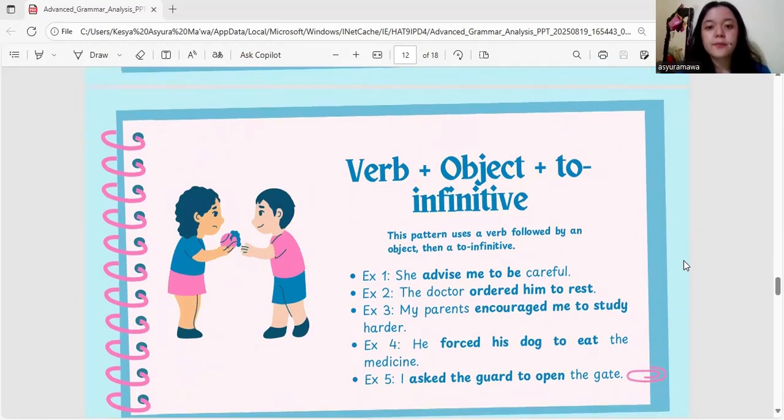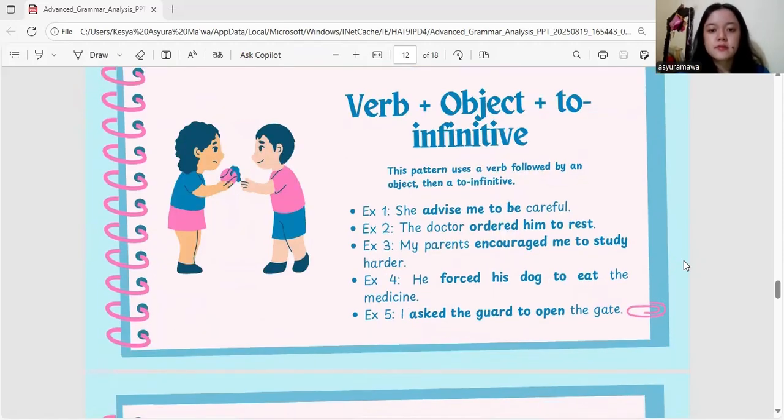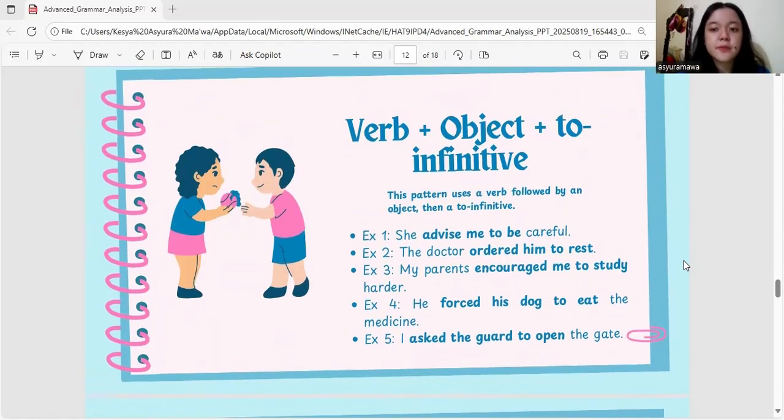Next, verb plus object plus to infinitive. This pattern uses a verb followed by an object, then a to infinitive. First example. She advised me to be careful. The explanation for this sentence is the verb "advise" is followed by the object "me", then "to be", which explains the advice.